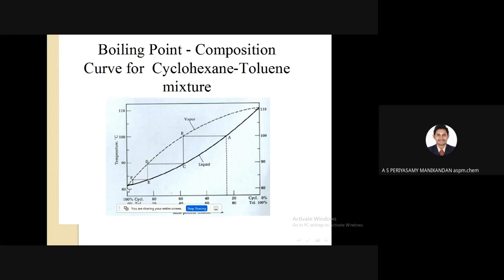At 82, all the cyclohexane will be boiled, and it is the more volatile component. At around 90 degrees, all the cyclohexane you may collect as vapor, whereas the boiling point of toluene is high, which is 110 degrees, so it will be available only at temperatures of more than 110 degrees.